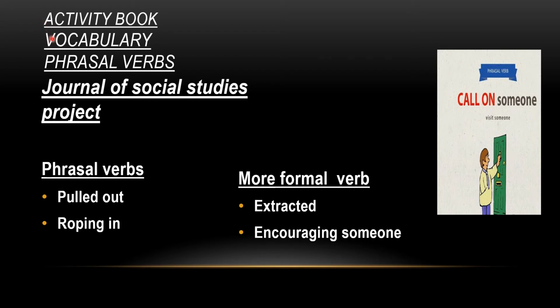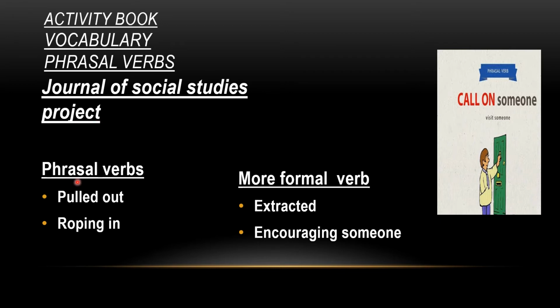Now we will move towards the activity book. Open page number 94 of the activity book. The concerned topic is vocabulary, or phrasal verbs, and here is the Journal of Social Studies project in which people discuss Singaporean values, aspirations, customs, traditions, and living style.